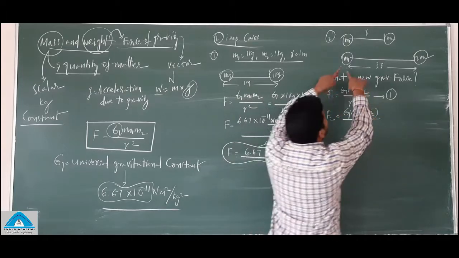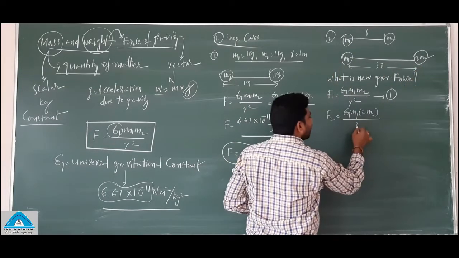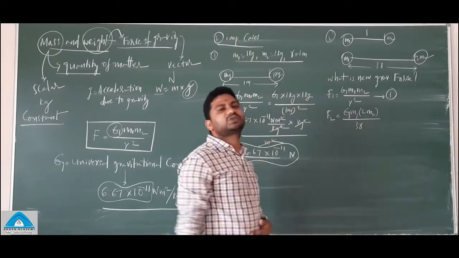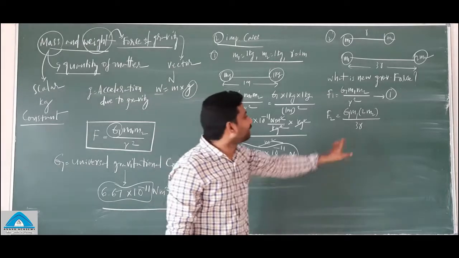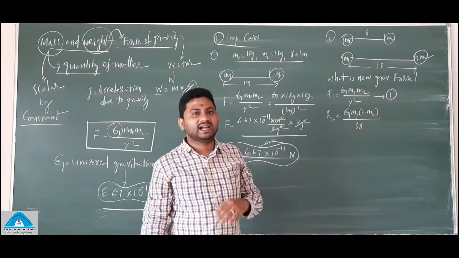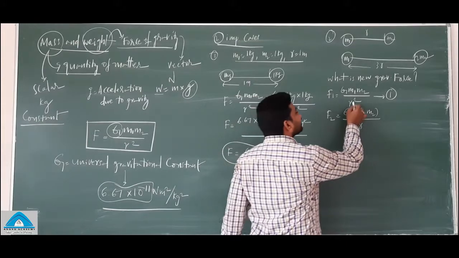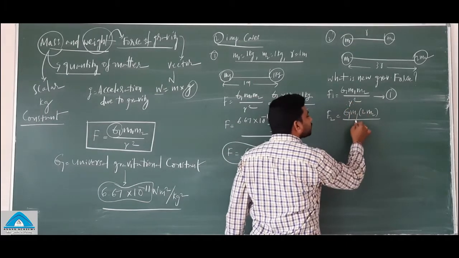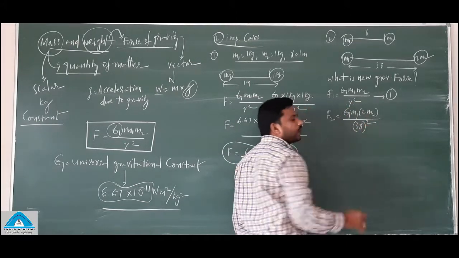In the second case, r is 3r. Here most students make a mistake. They simply write 3 r square. It's wrong. In the place of r, you need to substitute 3r and whole square.